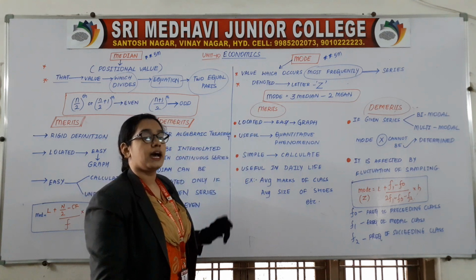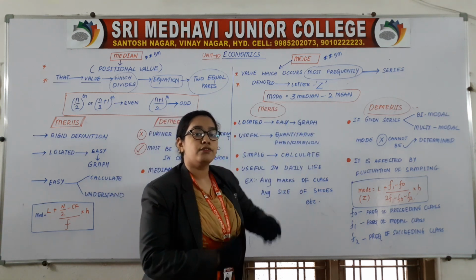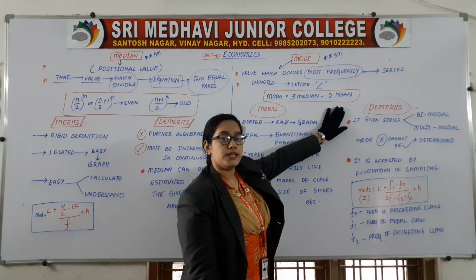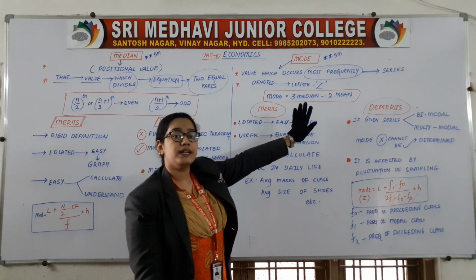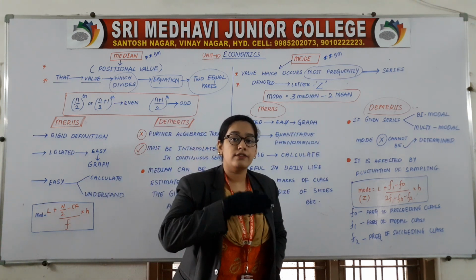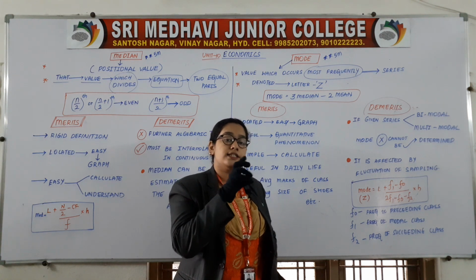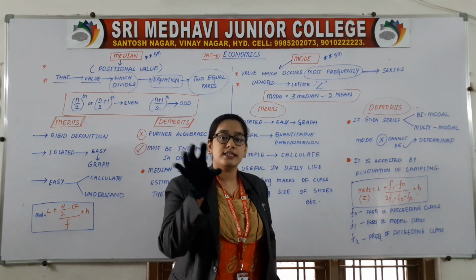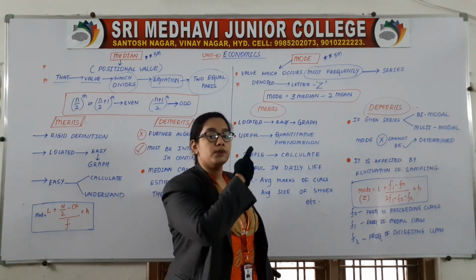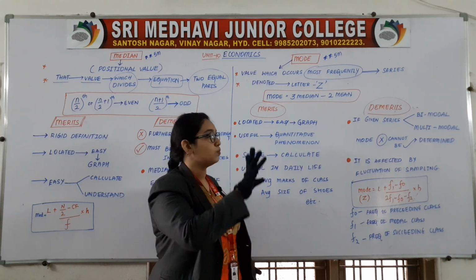Now next condition, how to find mode when you have median as well as mean. The formula is mode is equal to 3 median minus 2 mean. Okay, first condition I said, whenever a number is repeating more number of times, that is mode. Second condition is whenever in the question median is given and mean is given, then how to find the mode? With the help of this formula: mode is equal to 3 median minus 2 mean.